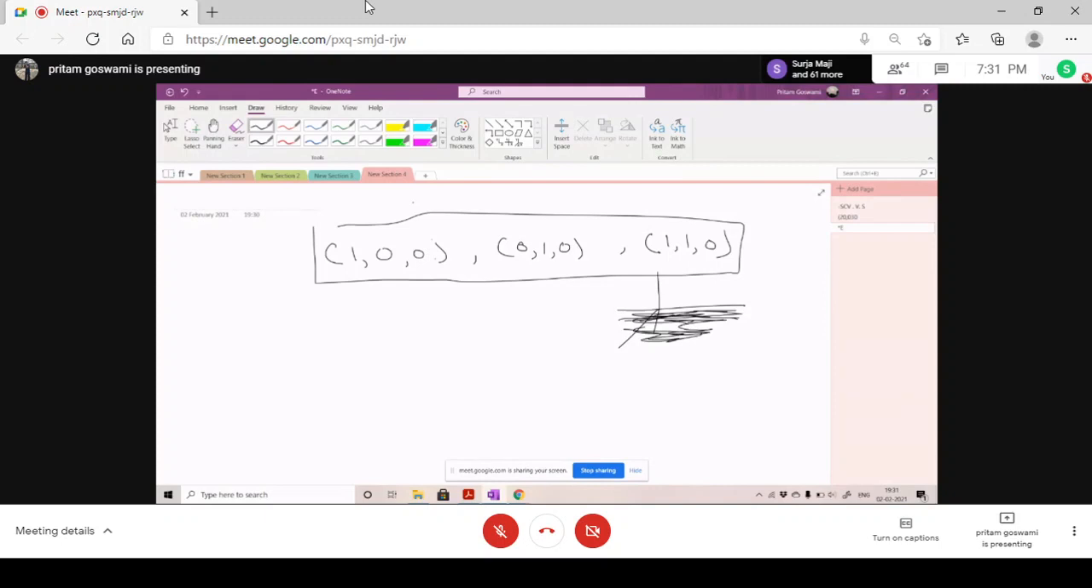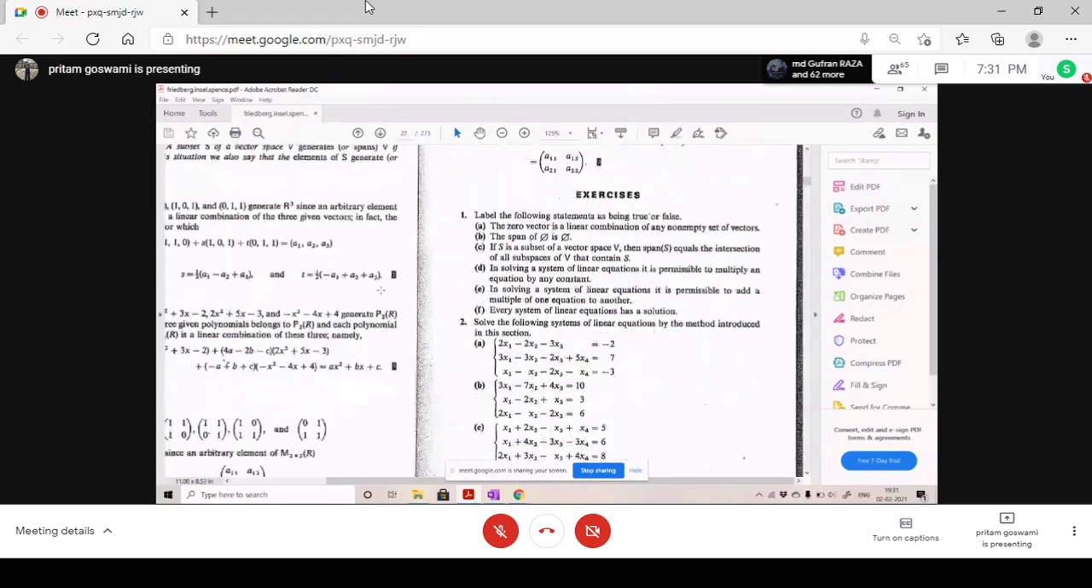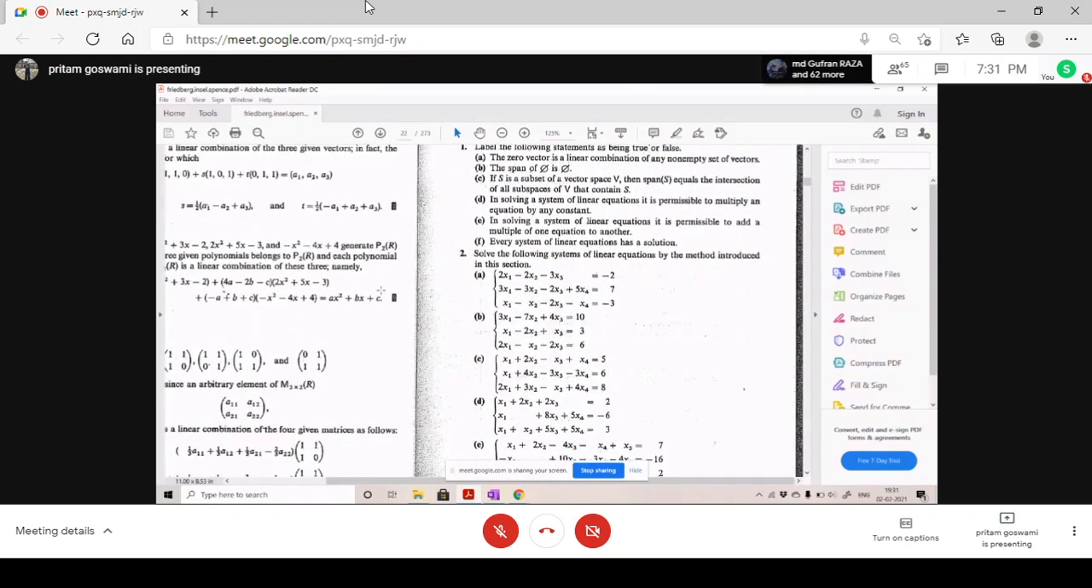I will tell you in the next class. For today, I'm summing it up here. I just wanted to give you the essence of dimension. In the next class, I will be telling you about linear dependence and independence, and we will go to the thing called basis and dimension. Dimension is basically the number of elements in a basis of a vector space. Basis, I will define it later.